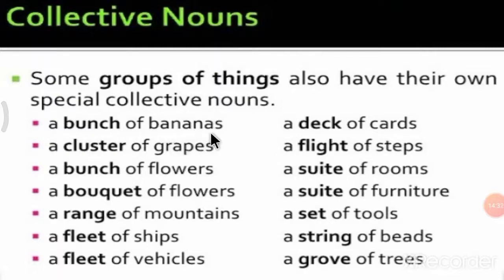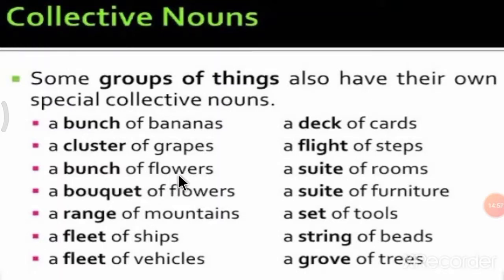A bunch of bananas means a group of bananas is called bunch. A cluster of grapes means a group of grapes is called cluster.